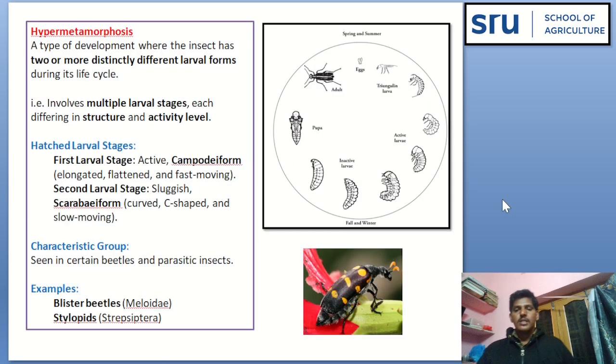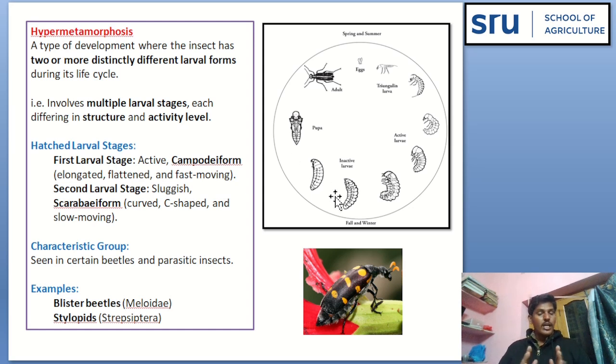Hypermetamorphosis. See here, various larval stages are there: triungulin, active larvae, inactive larvae. It is a type of development where the insect has two or more distinctly different larval forms during its life cycle. That is, it involves multiple larval stages, each differing in structure and activity level. The first larval stage is active and campodeiform. The second larval stage is sluggish.